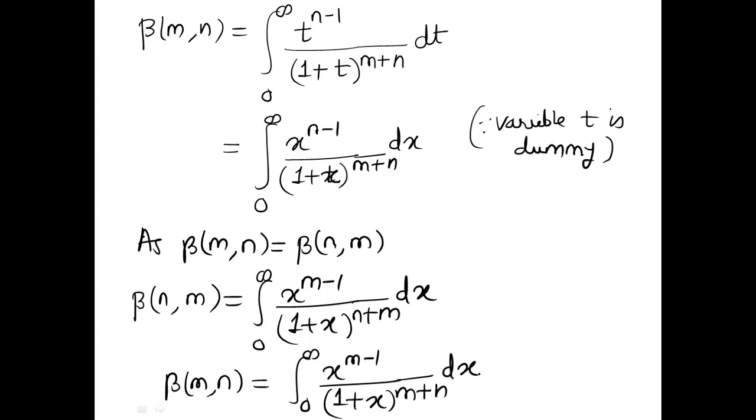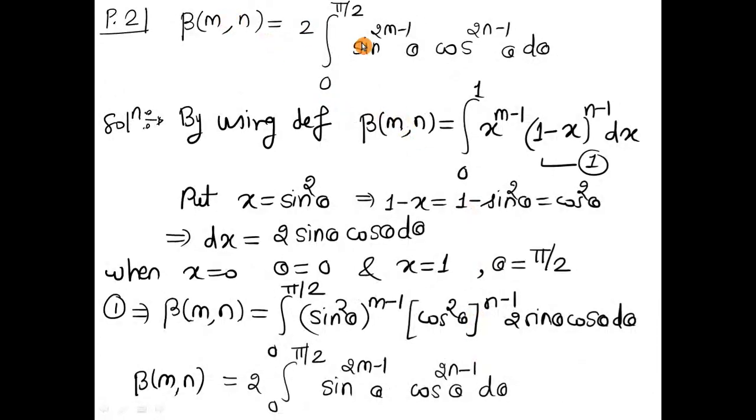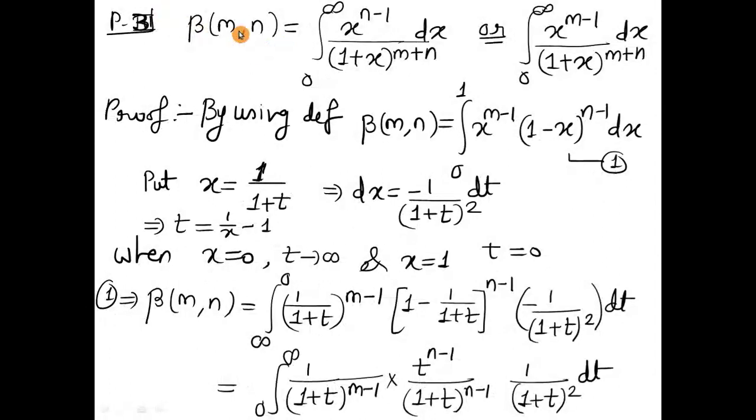So like this, we have proved three different properties of the beta function, right? What is the first property? Which is the symmetric property. The second property is beneficial if we wish to evaluate an integral involving a trigonometric function, and the third property is of this form. We shall continue proving these properties; a few more properties are also left, as well as the important results, which we shall discuss in the next class. Thank you all for joining the class.